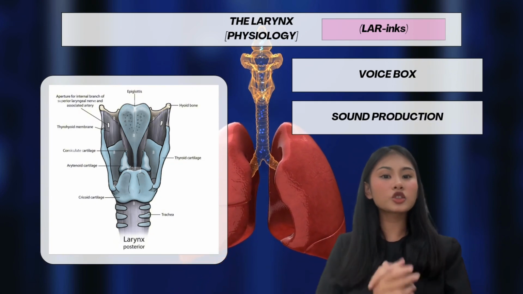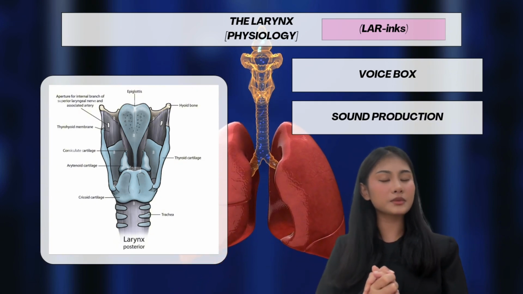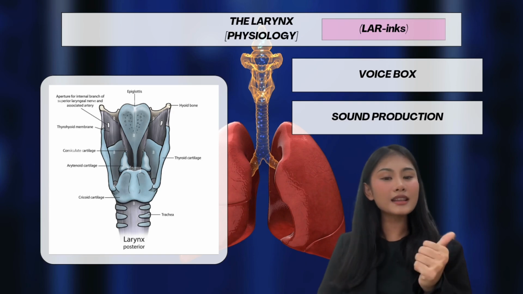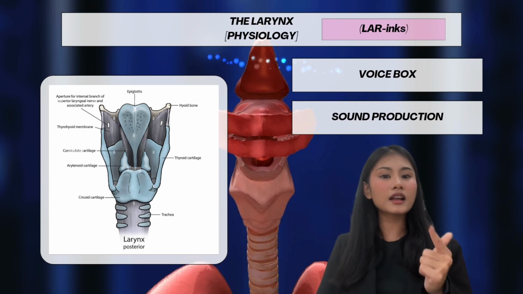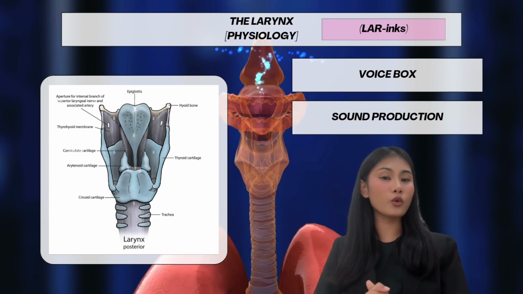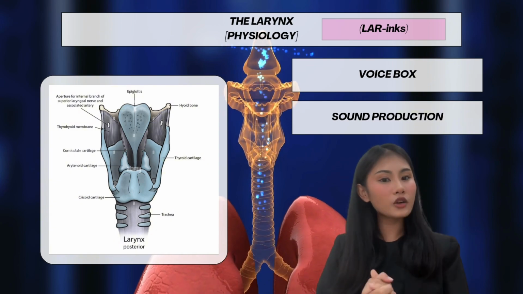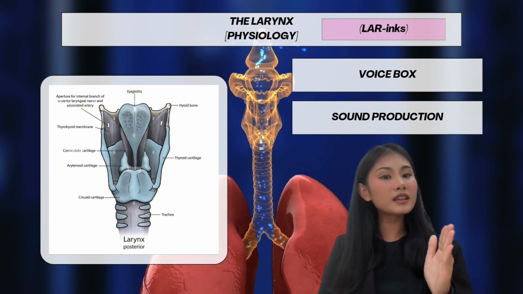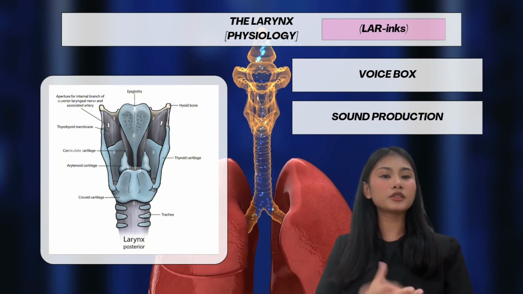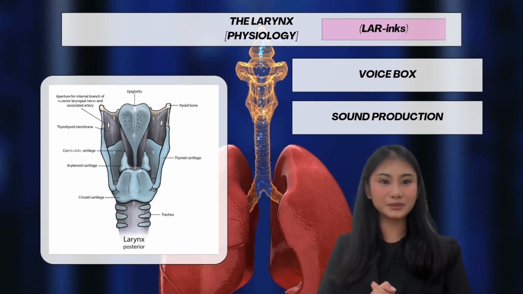The larynx also acts as a barrier against foreign substances such as dust and pathogens and assists in coughing to clear irritants from the airways. Overall, the larynx is essential for communication, breathing, and protecting the respiratory system.